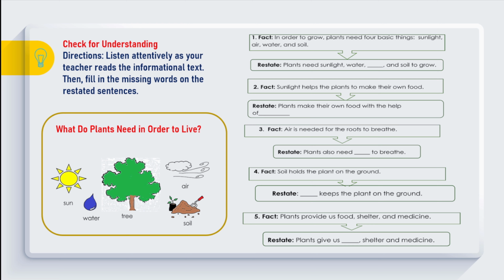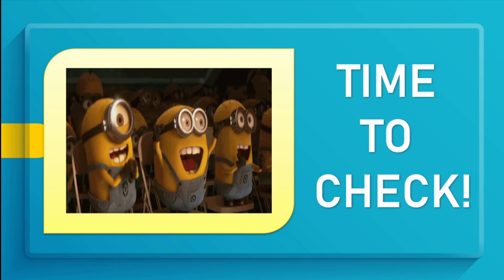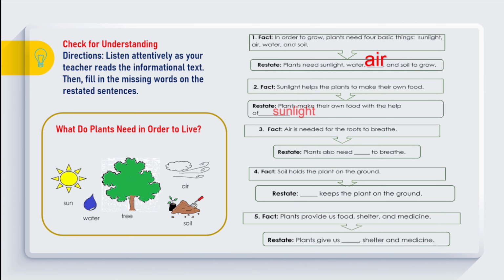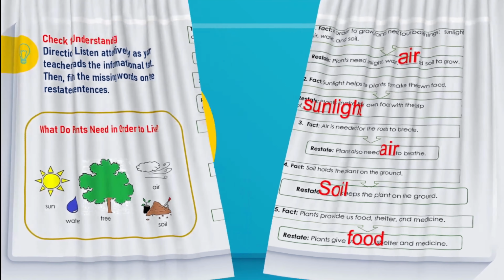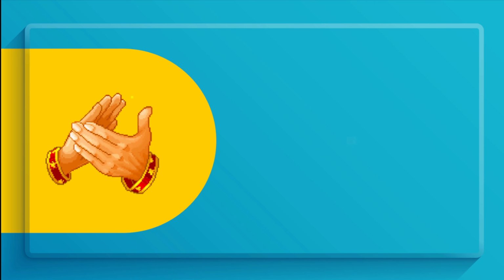Restate: plants give us blank, shelter and medicine. Time to test. Great job!